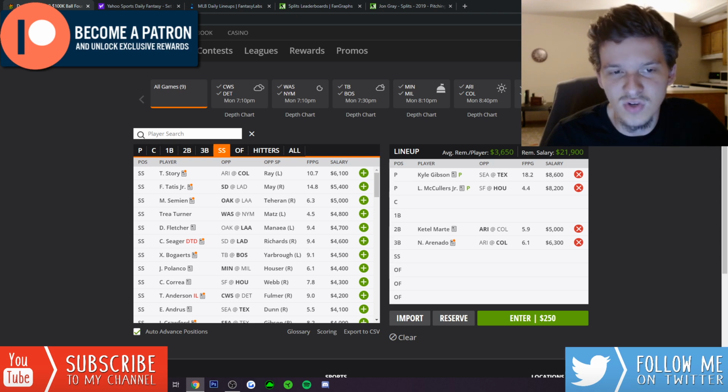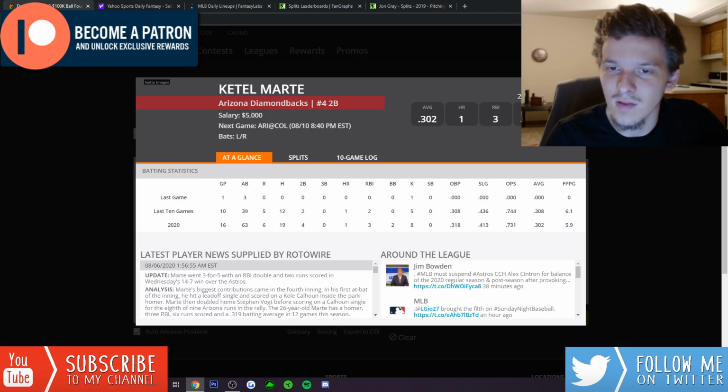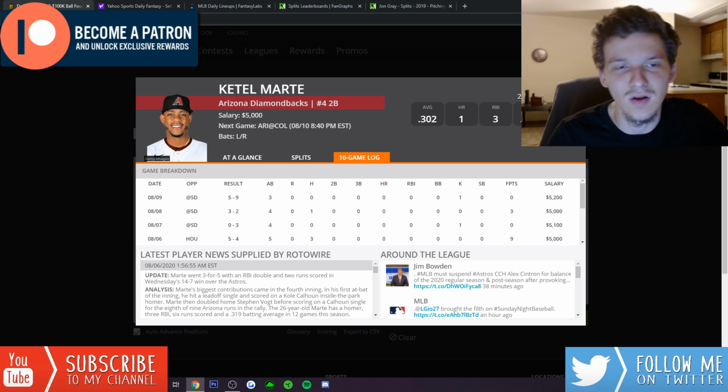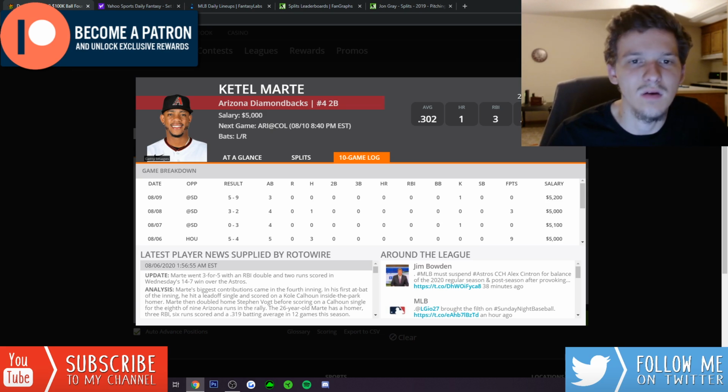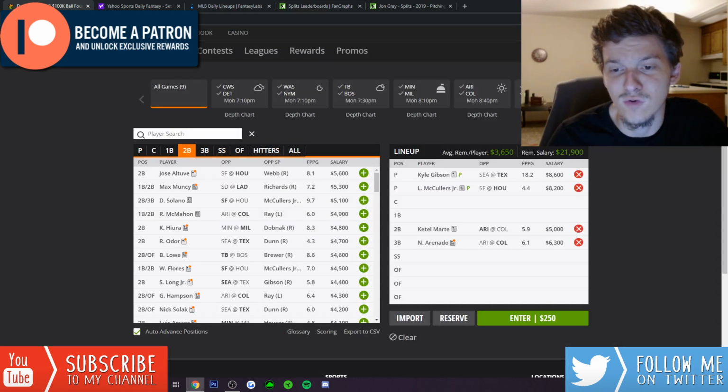I definitely like Marte. I think he is one of the top projected second basemen on this slate. Love him here against Jon Gray in Coors Field. Like I said, Marte is just a great hitter. Has some power, has some speed. 5K is one of my top second basemen for sure.